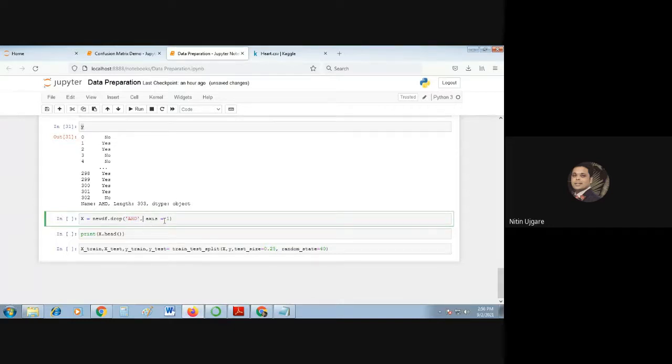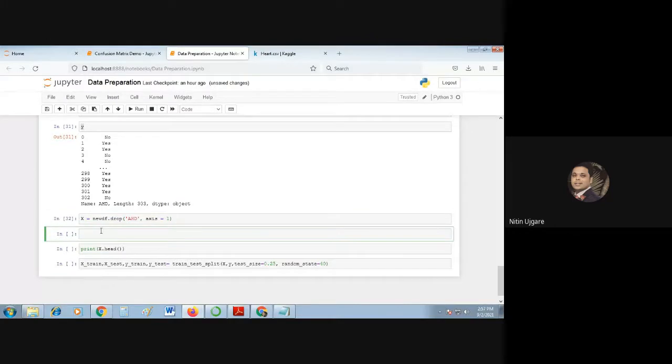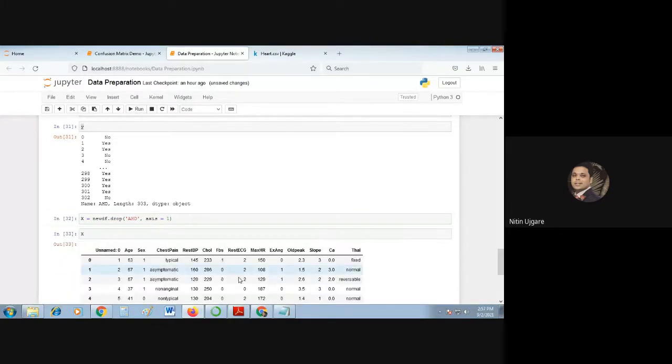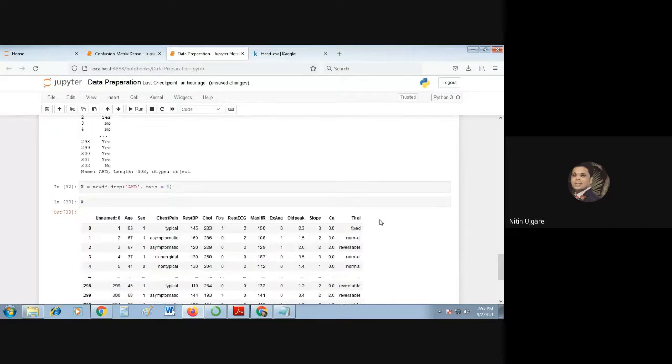This drops the last column and copies all the remaining columns into X. I'll type X and you can see all the values are there except the last column.